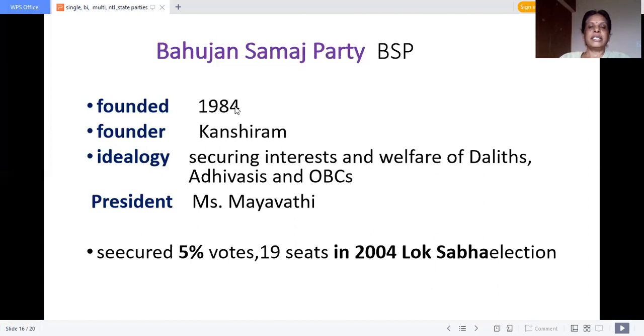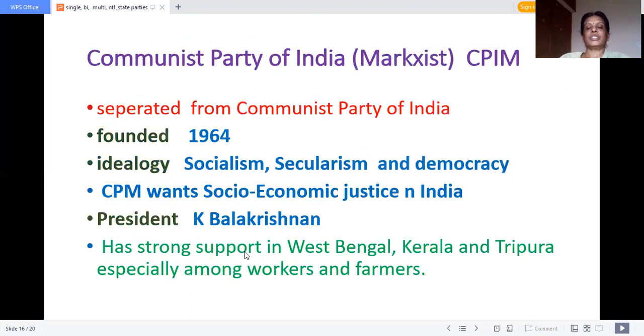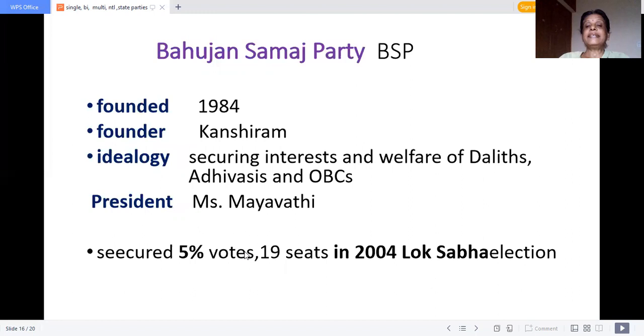Founded in 1984, founder Kanshiram. President is Mayawati. They have secured 5% of votes and 19 seats in the Lok Sabha election.